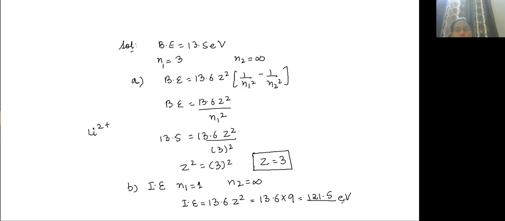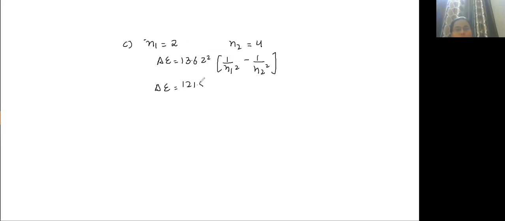So how will you calculate delta E? That is 13.6 Z square 1 upon N1 square minus 1 upon N2 square. So delta E is equals to 13.6 Z square, which is nothing but ionization energy, which is equals to 121.5, or you can put 3 square, you will get the same answer. 1 upon 2 square minus 1 upon 4 square.